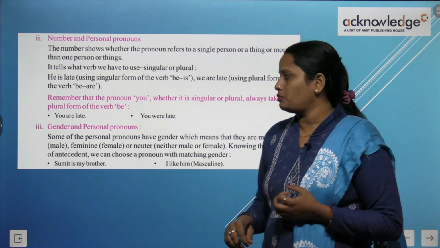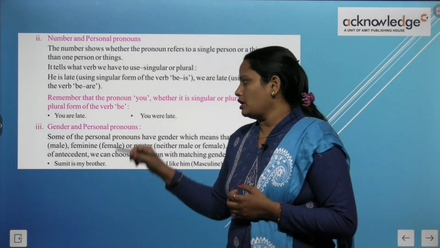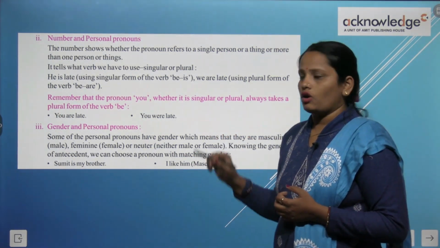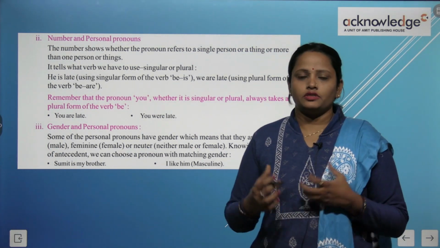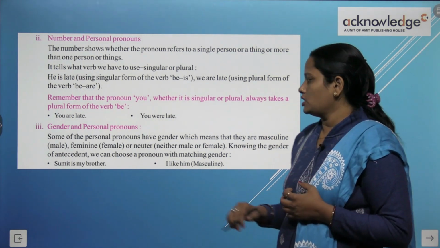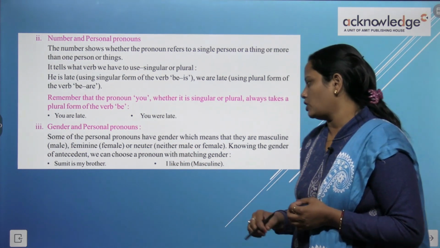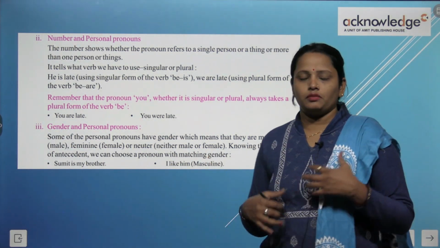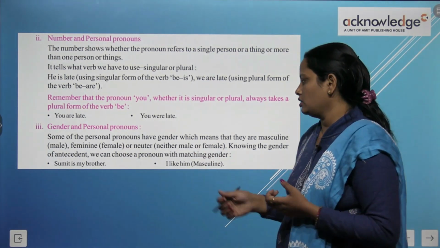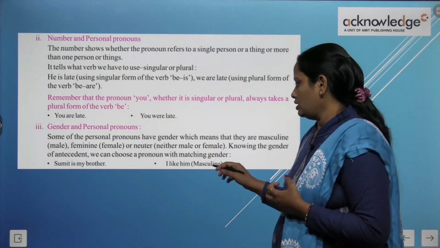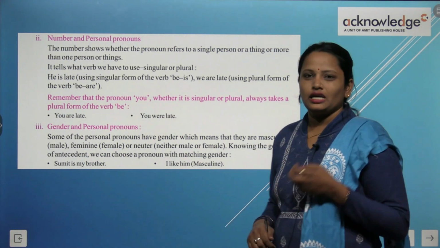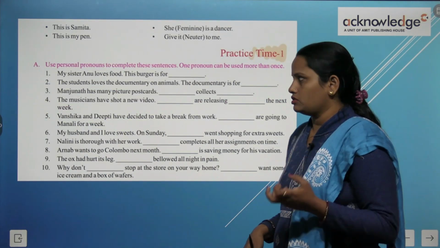Now let's come to the gender point, gender and personal pronoun. Some of the personal pronouns have gender, which means that they are masculine, feminine or neuter. So many personal pronouns tell us the gender of a noun. Knowing the gender of an antecedent, we can choose the pronoun with matching gender. Sumit is a boy, so we have written, my brother, and I like him. I know that Sumit is a boy, and for Sumit we have used him as the gender.